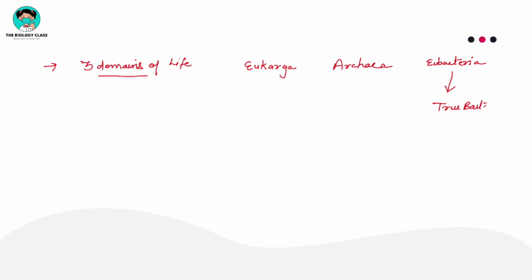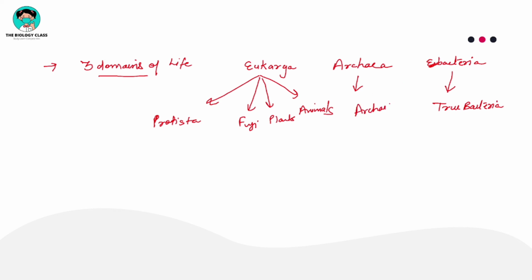Okay, all the true bacteria were kept. You can write it as bacteria. In archaea all the archaea were present, but in eukarya, starting from the protista, fungi, plants and animals, all were kept. So what you can see here is that all the archaebacteria were present, and here all the true bacteria were present.